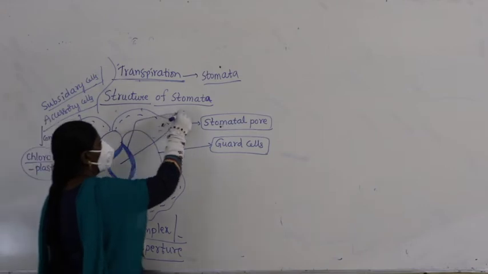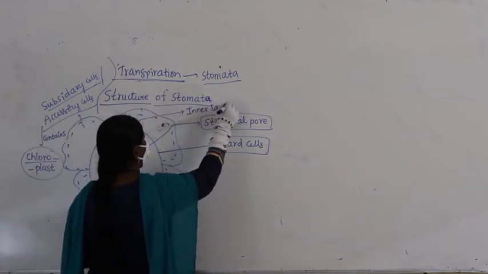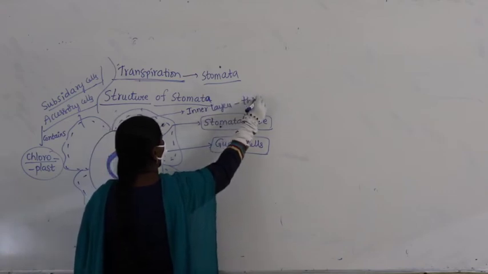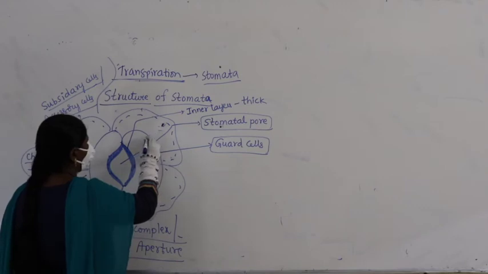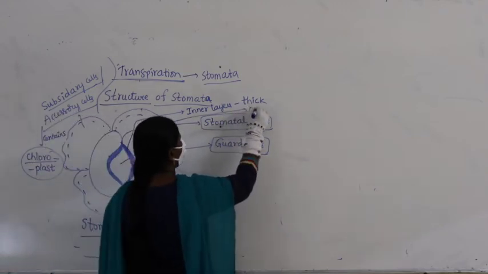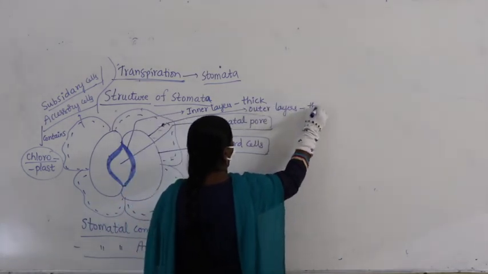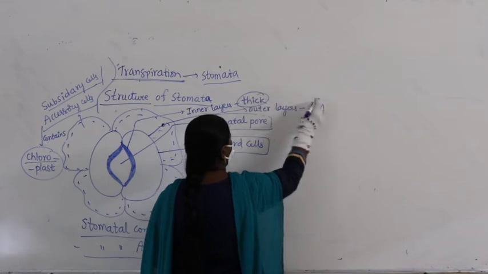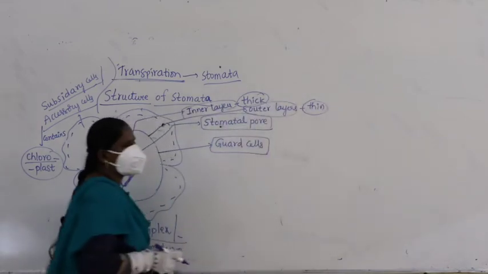Inner layers are thick and outer layers are thin.